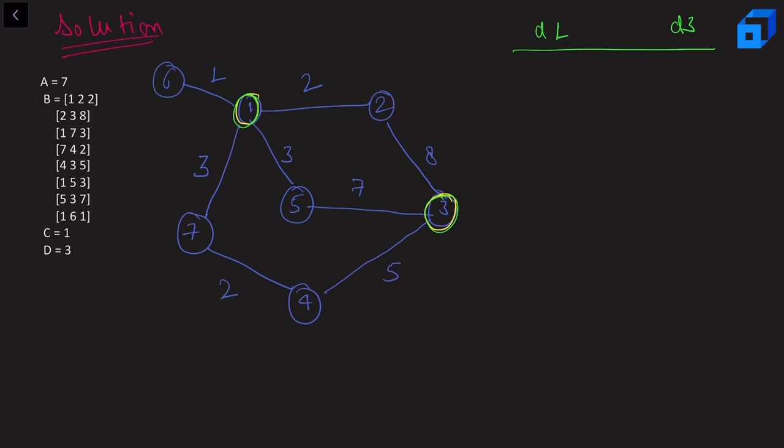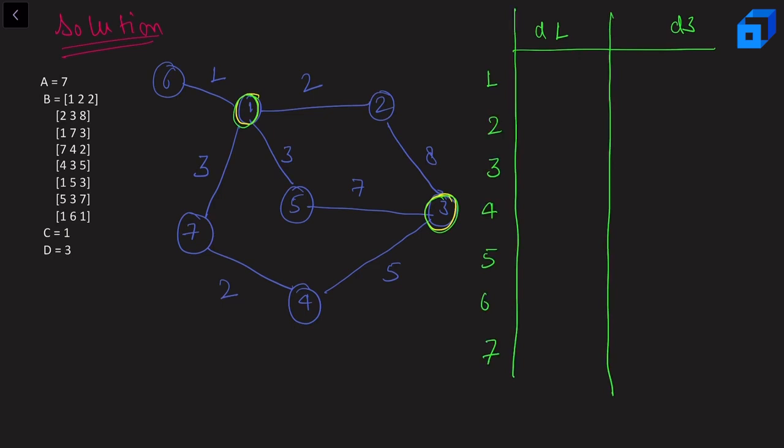After that I'll get some values. So let's try to write down all of those values here. Now the shortest distance from node 1 to node 1 is 0, right? The shortest distance from node 1 to node 2 is 2. From node 1 to node 3 is 10. Similarly, for node 4 it is 5, for node 5 it is 3, for node 6 it is 1, for node 7 it is 3. In this fashion we can also fill D3. So now I'm going to fill D3 as well. Basically in order to get this information we can use Dijkstra's algorithm to get the shortest path from node 1 and node 3. Now that we have this information, let's try to solve the problem.